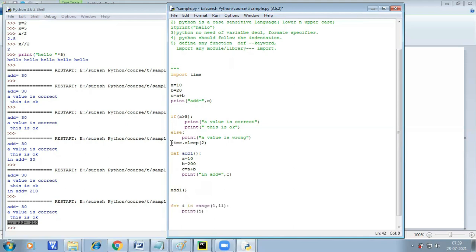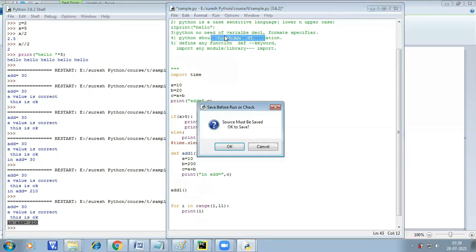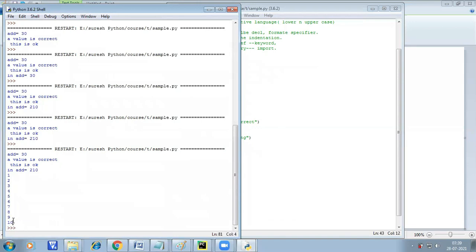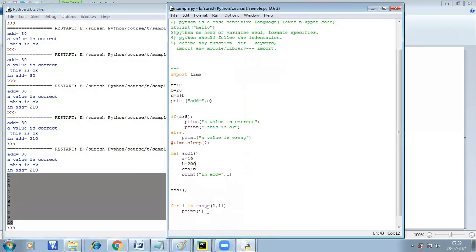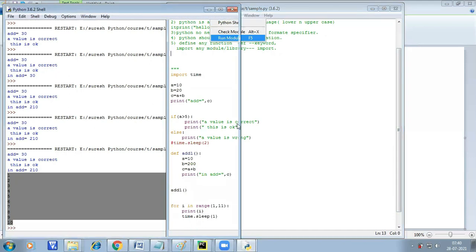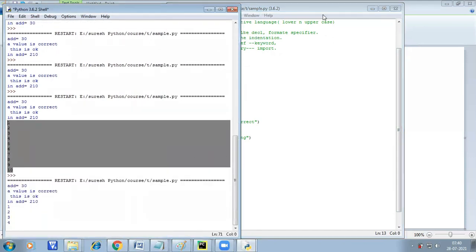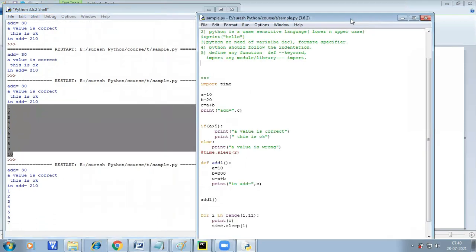So with the time delay, formatted this one. But if I try to print, it will print all the data without time delay. So first we'll see. It prints 1 to 10 numbers without time delay. If you want to print with delay, here you can use the time delay function. So I can provide a time delay of 1 second. Here you can see 1, 2, 3, it takes time delay. It will print all the data.